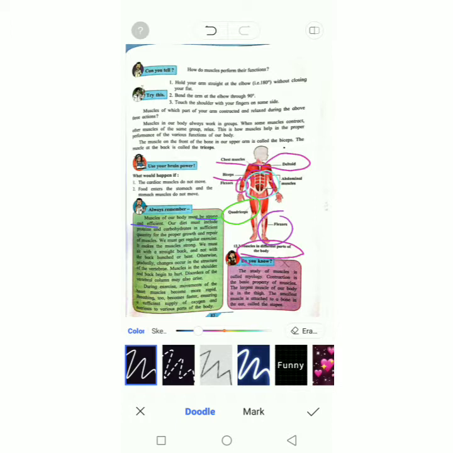Whenever you sit, you should sit with your back straight. You should not bend and sit. If your muscles are not in proper condition, then you will have various disorders. So you should always sit straight, otherwise it will affect your vertebral column.